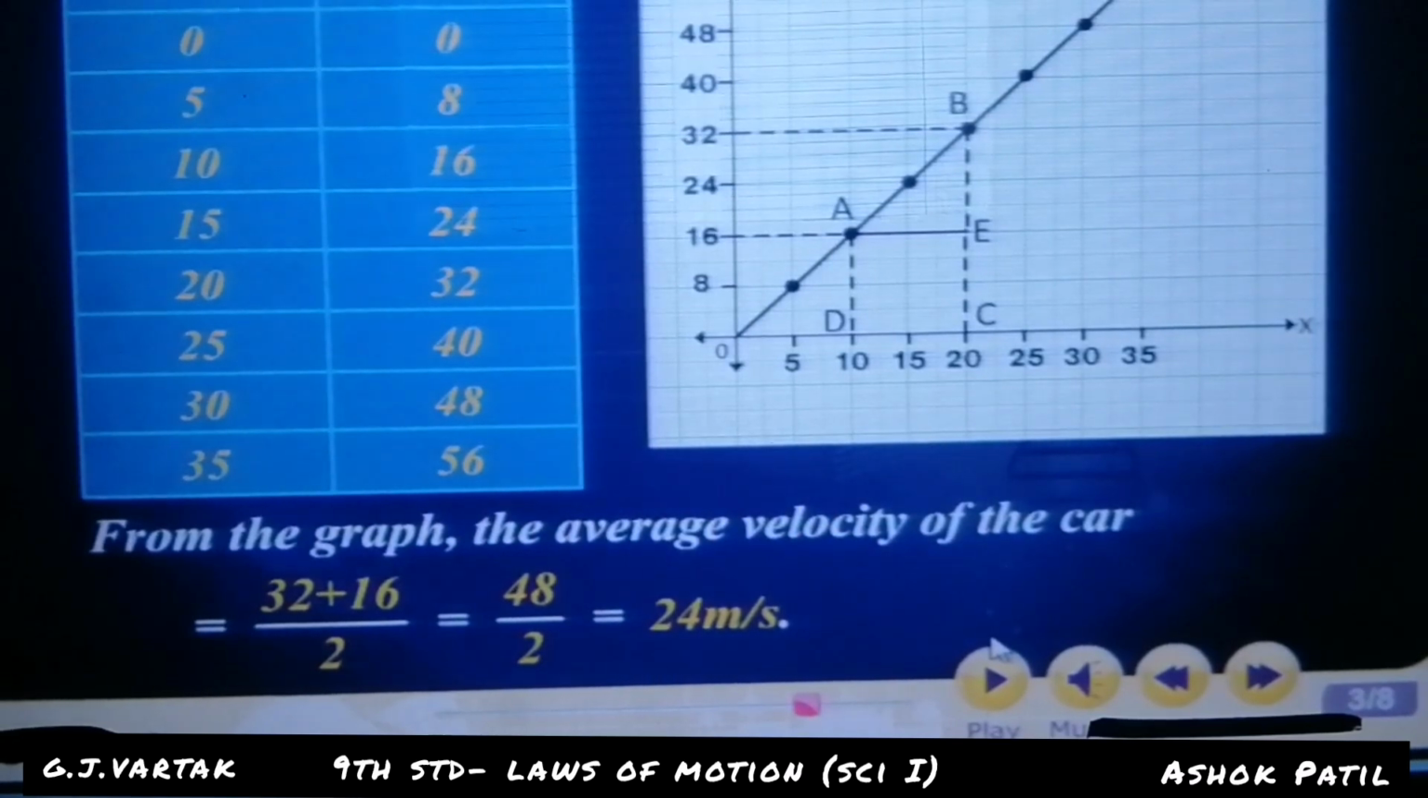Two velocities are taken here: one is 16 and the second is 32. For the average, you divide by the number of velocities taken. If you take 32, 40 and 48, that is divided by 3. The answer is the velocity of the car in meter per second.